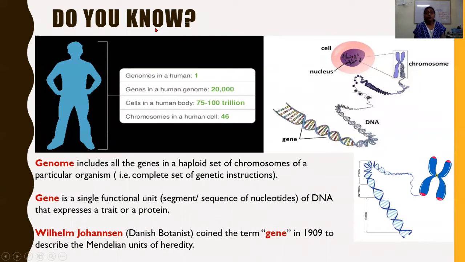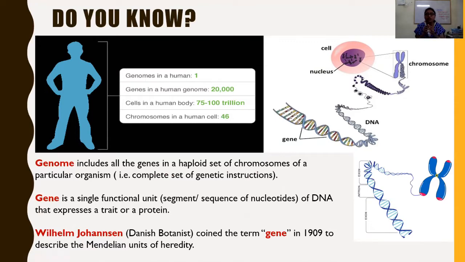Do you know some new terms? Yes, genomes. Genomes in a human is one genome. Genes of one individual, the genome is one. The genome includes all the genes in a haploid set of chromosomes of a particular organism, that is the complete set of genetic instructions.